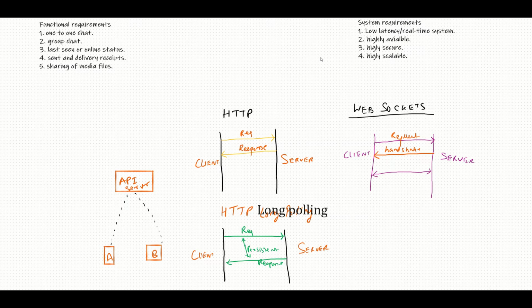As soon as A sends a message for B, since both A and B are connected to server A, the server can directly forward the message to B at the same instant. This is what will work for us, and this is what will work in any messaging system like WhatsApp or Facebook Messenger or Instagram Messenger. So from now we'll start designing our system, further extending it, keeping in mind that we are using WebSockets for communication.